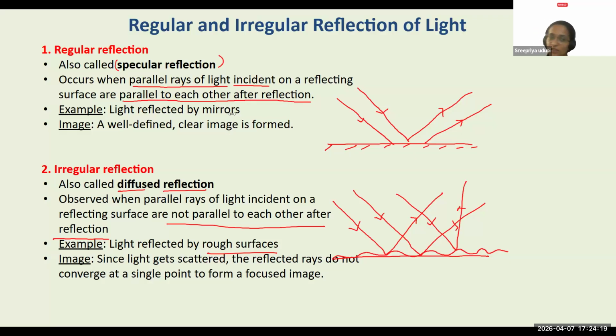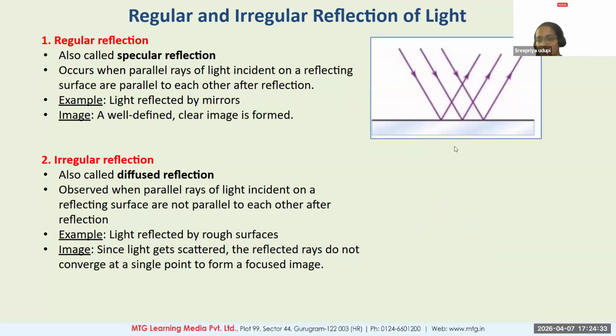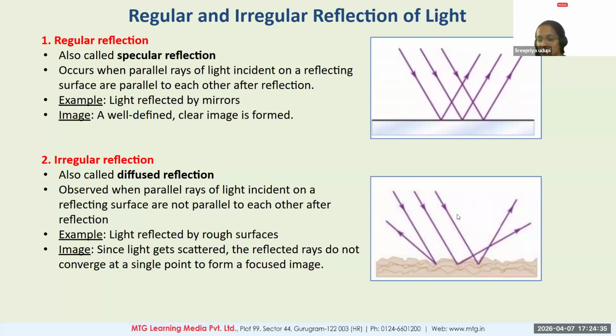Yes, unpolished metal parts. Very good, all of you. Yes, rough surfaces like stone bricks. Yes, all of these are going to give you an irregular image. Very nice, everyone. Correct. So this is how a regular reflection happens, and this is for an irregular reflection, which is going to happen from rough surfaces.